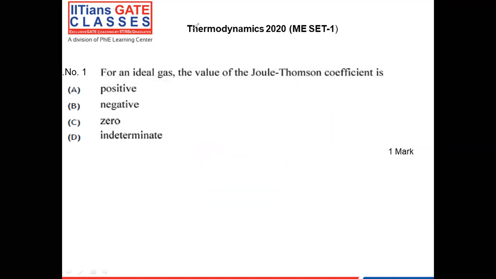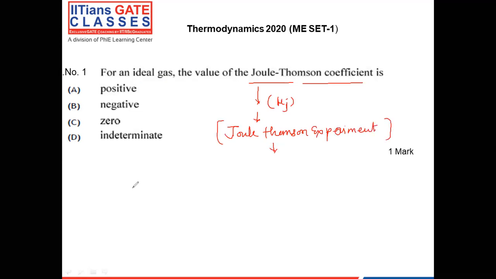Now, coming to the next important term, that is Joule-Thomson coefficient. Basically, this term, mu J, is derived from the Joule-Thomson experiment. In this experiment, Joule did the experiment to get an idea about throttling devices.